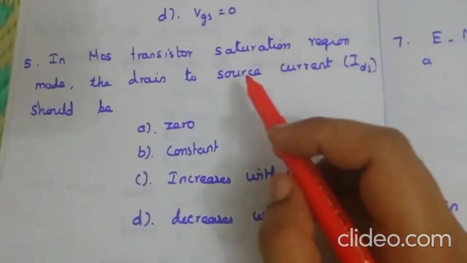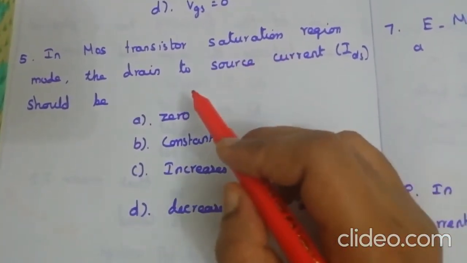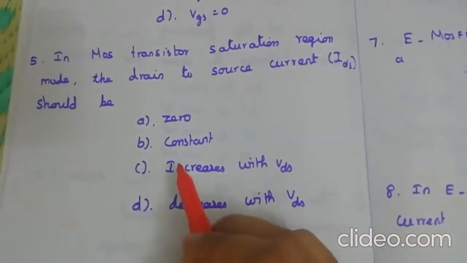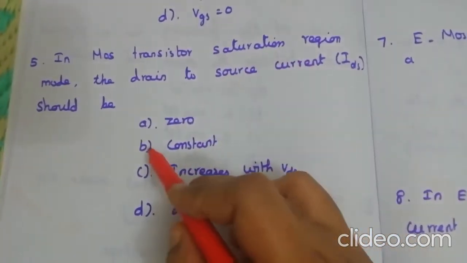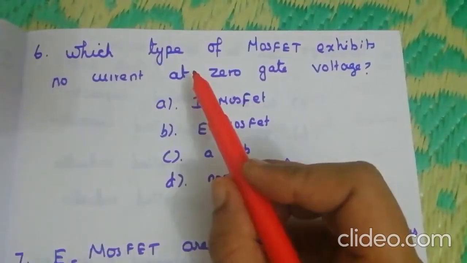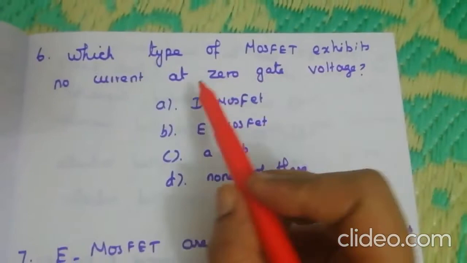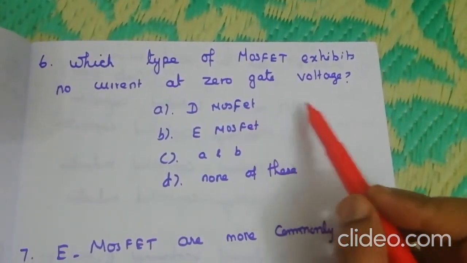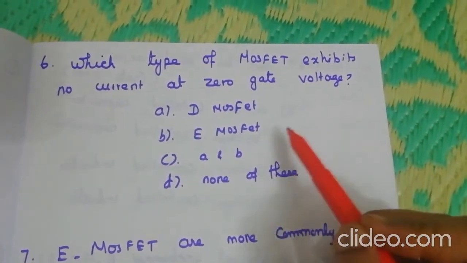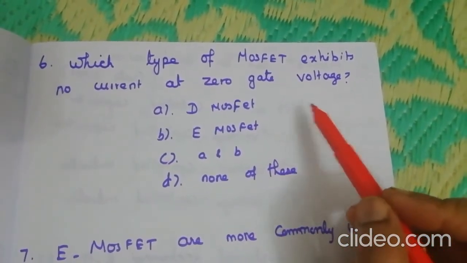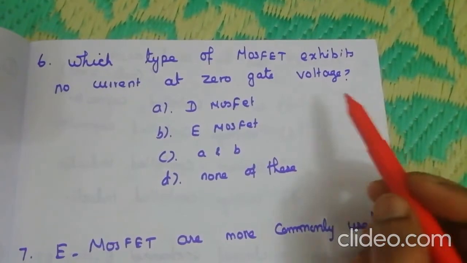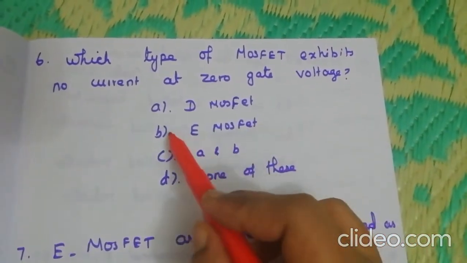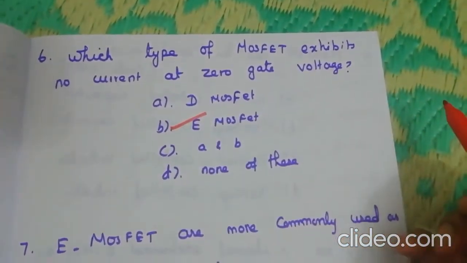The voltage condition for cutoff region in the MOS transistor is VGS less than VT. In MOS transistor saturation region mode, the drain to source current IDS should be, in saturation region it is at most constant. Which type of MOSFET exhibits no current at 0 gate voltage? In depletion MOSFET, there is a channel between source and drain, so there is current without any gate voltage, but the zero gate voltage, no current condition is enhancement MOSFET. So here the answer is B.